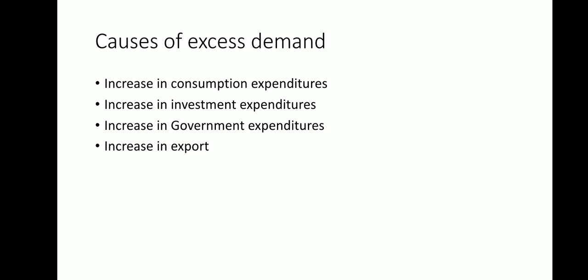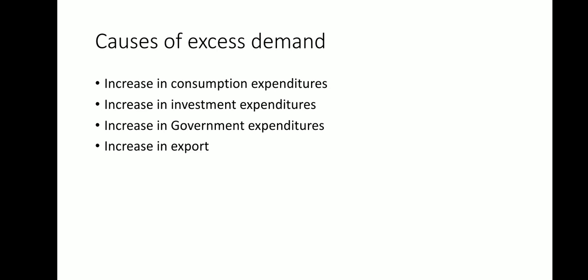Now what are the causes of excess demand? There are various reasons. First of all, because of increase in the consumption expenditure, there is excess demand occurring in an economy. Consumption can be done by any of them, that is household, producer or government sectors. Then increase in the investment expenditure.